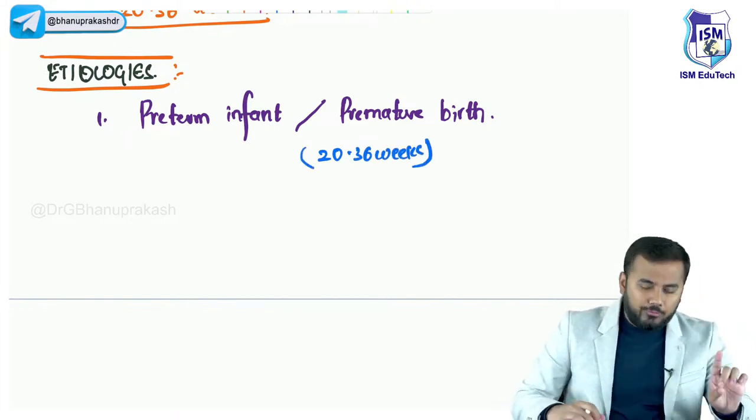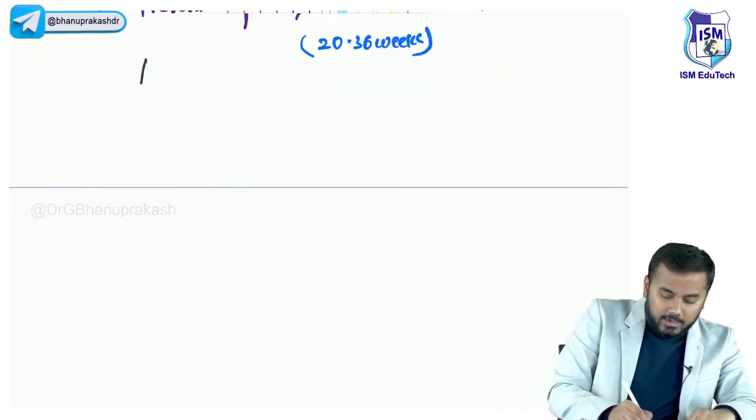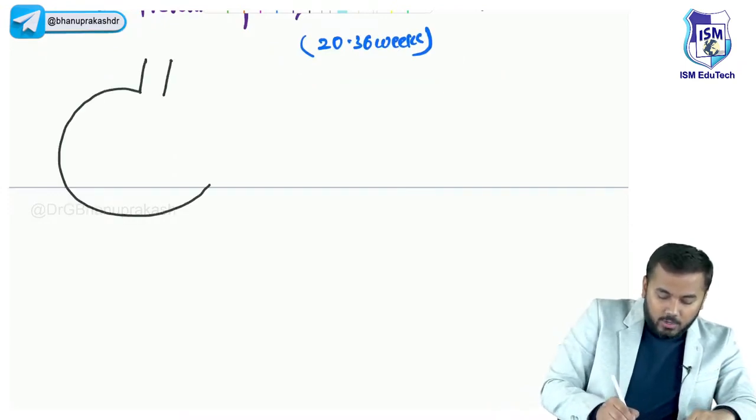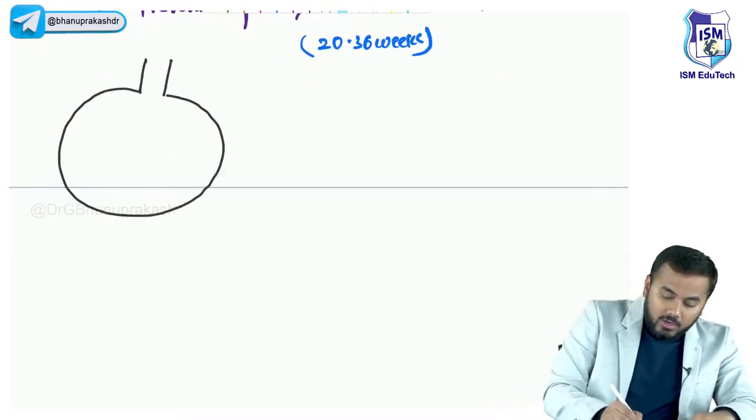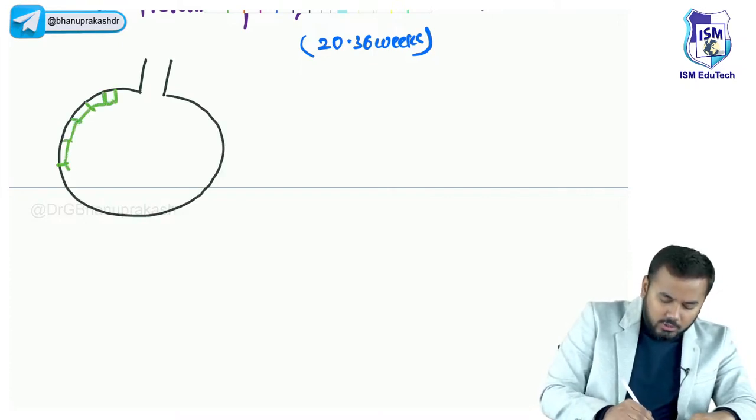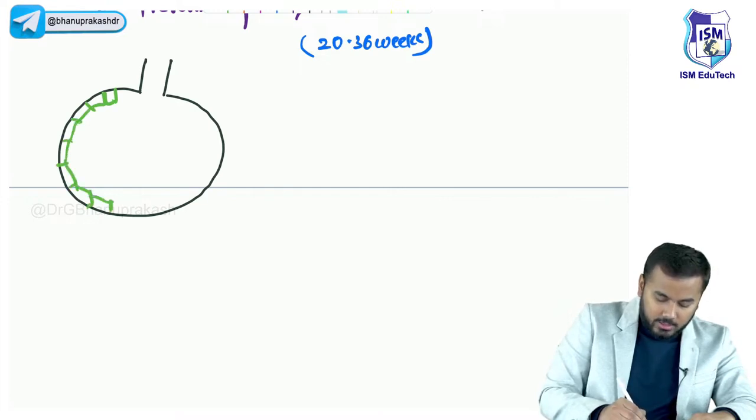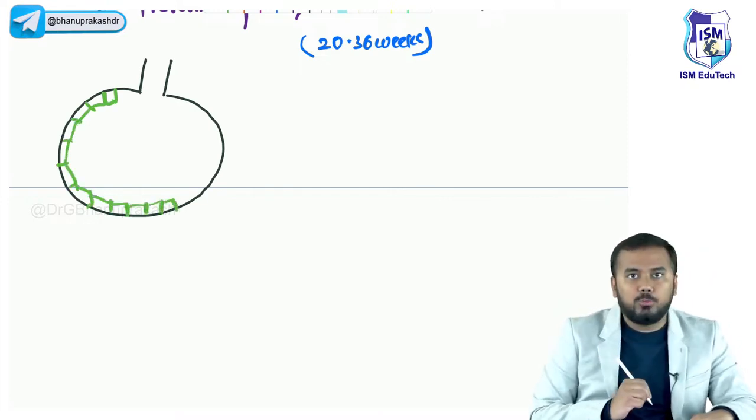All of you know this basic concept that, for example, if this is an alveoli, alveoli के अंदर क्या होगा? We have got alveolar cells. All these are alveolar cells, also called pneumocytes.